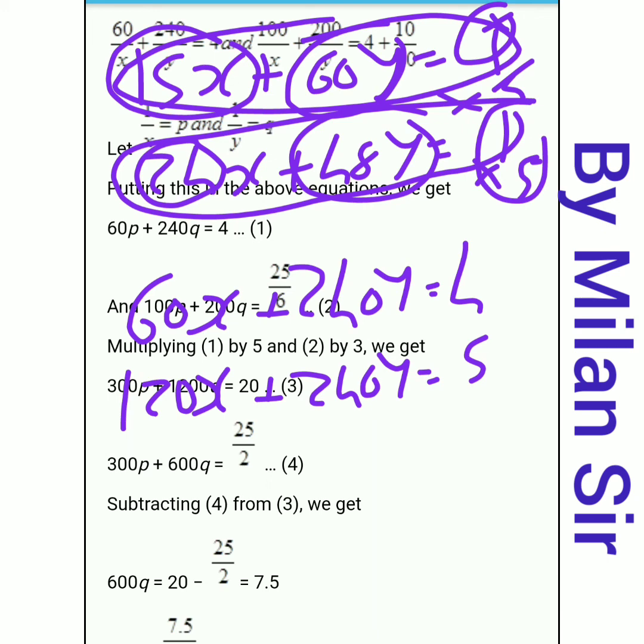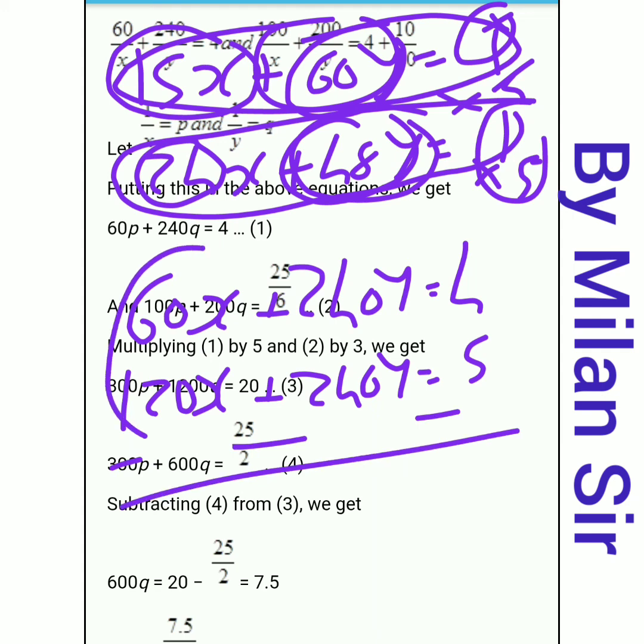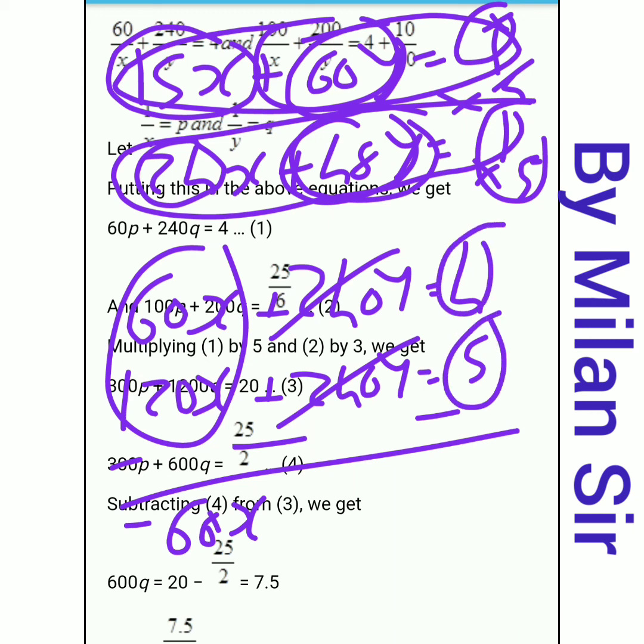And here both have plus sign, so we need to use the subtraction process. So we need to change the sign. Okay, now plus minus minus, 120 minus 60, it is 60x, bigger number sign, it is negative. Then here 240y minus 240y cancel. Here plus minus minus, 5 minus 4 it is 1, bigger number is 5 and sign is minus, so minus 1.